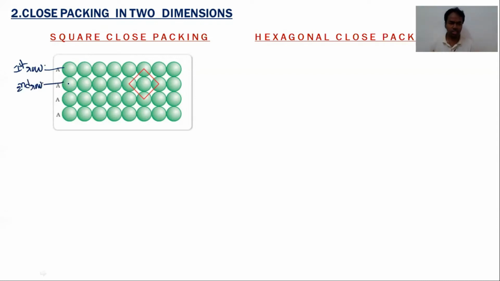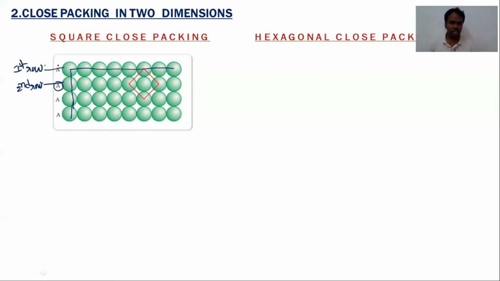The spheres of the second row are exactly aligned with the spheres of the first row, horizontally and vertically. When the spheres of the second row are aligned with the spheres of the first row, the second row is also called A type.